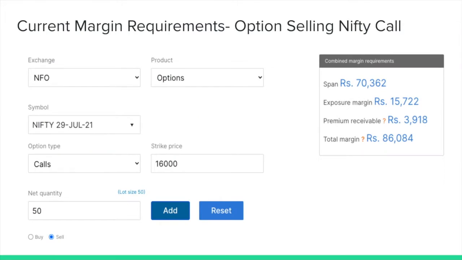Let's proceed. Now, what is the current scenario? If you look at the margin requirements for option selling for the Nifty index, we're not talking about stocks. Stocks will come to two or three times more than this, depending on the price of the stock on which we are trying to do options trading. So we are talking about the Nifty index. As per the new revised lot size of 50, if you want to sell a Nifty July end call option, it will cost you 86,000, because the lot size is 50. Earlier it used to be 1.5 lakhs per single lot. That's the kind of margin that's required.